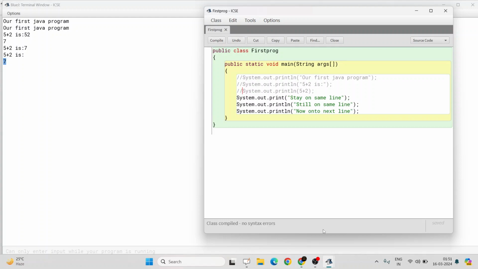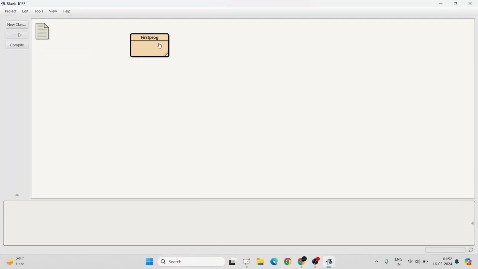Now if I compile it and run it, what will happen? System.out.print will print "stay on same line" and after printing this, it will wait on the same line. Next it will get this print statement, but it will print "still on same line" on the same line where "stay on same line" was printed, because after the print statement it is not moving to the next line. After printing "still on same line", there is a ln, meaning line next, so the cursor will move to the next line, and on the next line, "now on to next line" will get printed. All right, so let's run it and check.